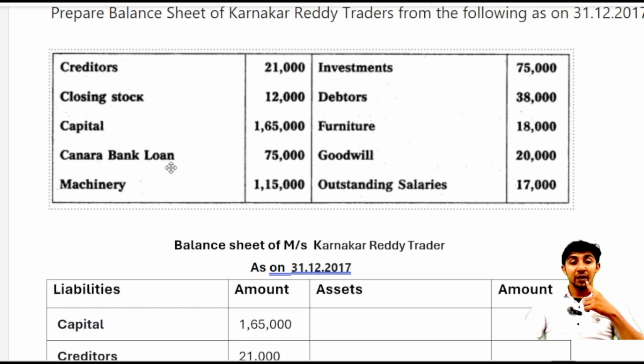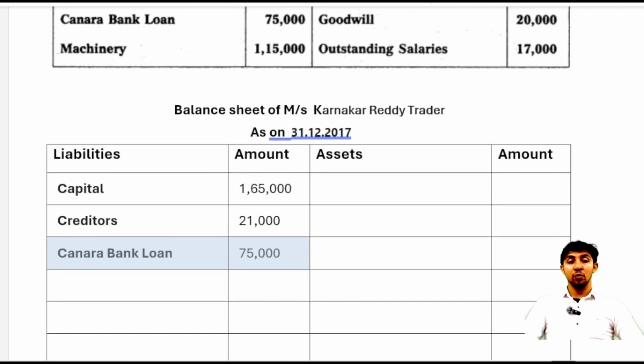Then after that, the next liability is outstanding salaries. Outstanding means standing outside, pending, for employees. Salary has not been paid to them; we have to pay the salary, it is due. So outstanding salary is nothing but our responsibility to pay. Responsibility to pay is nothing but liability. So directly we'll move towards the liability side in the balance sheet and we'll write outstanding salaries 17,000.